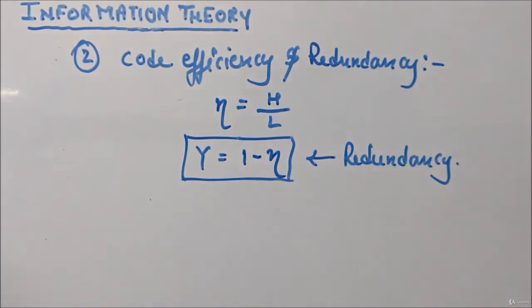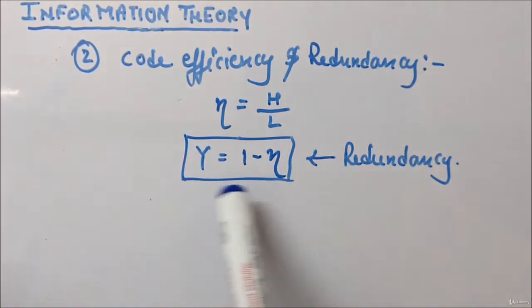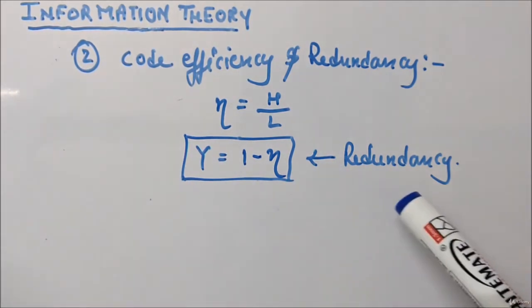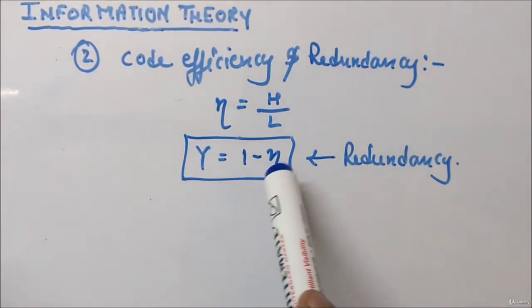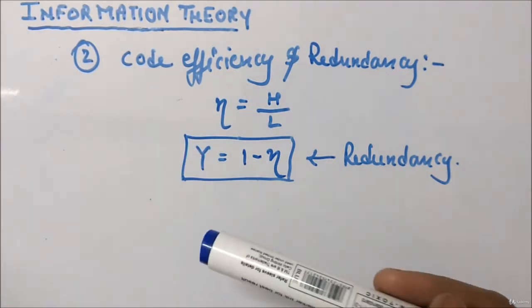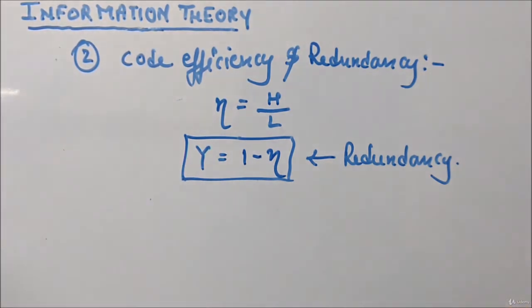Redundancy means how many bits in your code are not required, and that you can represent by the redundancy. The higher the percentage you have, the more the redundancy. The lower the percentage, the lower the redundancy in your code. Redundant means not required or extra bits, like duplicates which are not required. Okay.